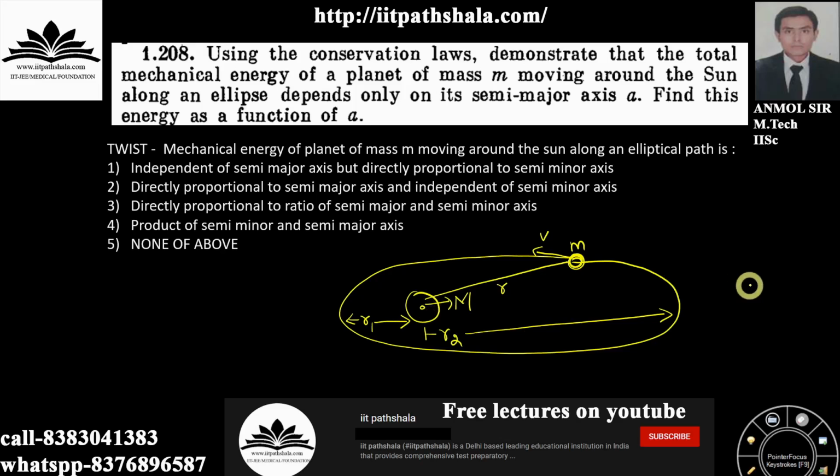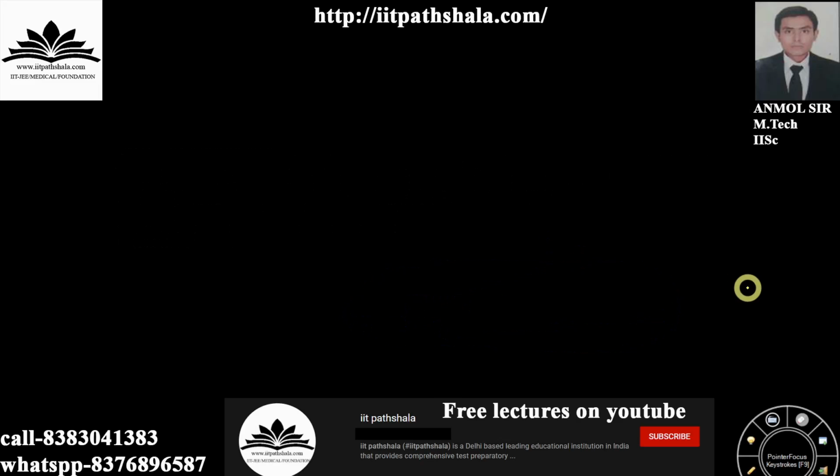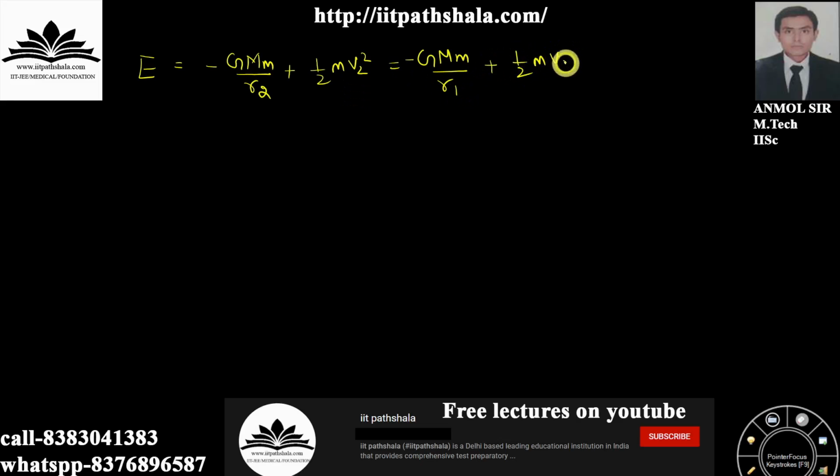Now I will be writing the equation of energy because I will be needing it: minus GMm upon r2 plus 1 by 2 m v2 square. Let us have the energy equation for the other end also, which is as follows. Nothing fancy about that.